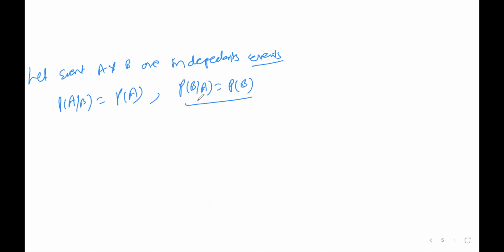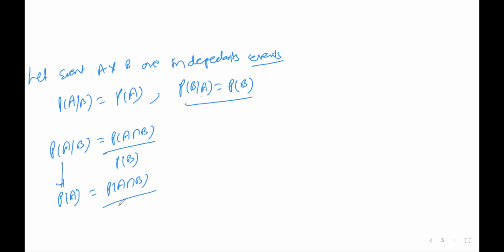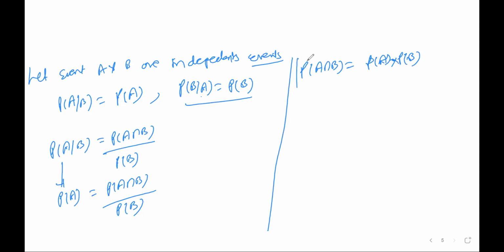It means it won't depend on event A here and it won't depend on event B. So if you take any one of the theorems, the probability of A intersection B divided by P of B, this one I can write as P of A equal to P of A intersection B divided by P of B. Finally I can write down that P of A intersection B is P of A into P of B. So here it is multiplication.